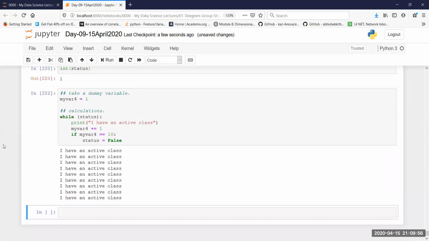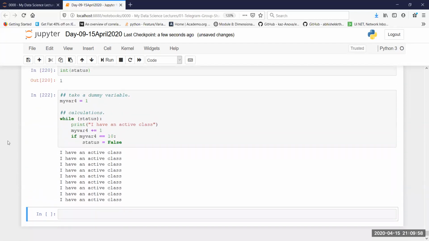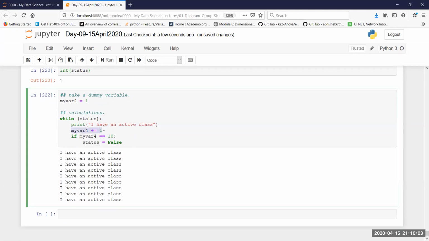Yes, now it is not going to go in an infinite loop because I have put a condition over here. I am increasing the value of myvar4. Then I'm checking if myvar4 is equal to 10, put the status into false. And the moment the status is false, this while loop says, okay, status value is false, I'm not going to go inside. So the number of times this is going to be printed is 1, 2, 3, 4, 5, 6, 7, 8, and 9. Why? Because it has already started from 1. It has to go until 10, so 1 until 10 is 9 values. That's why this is the case.